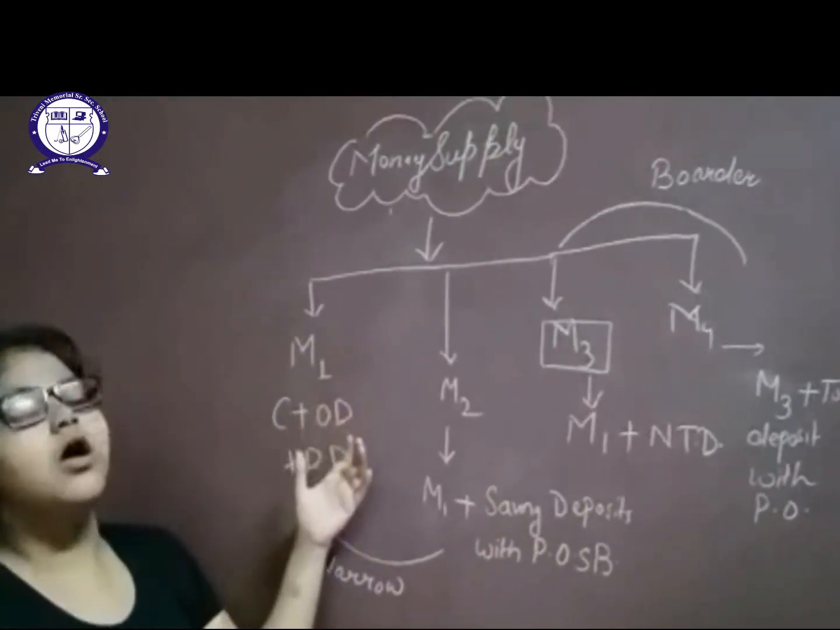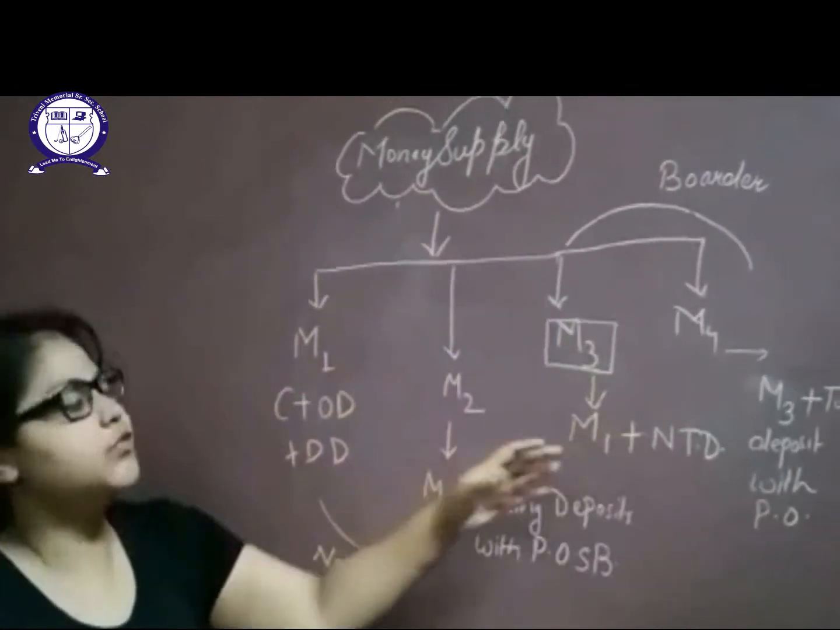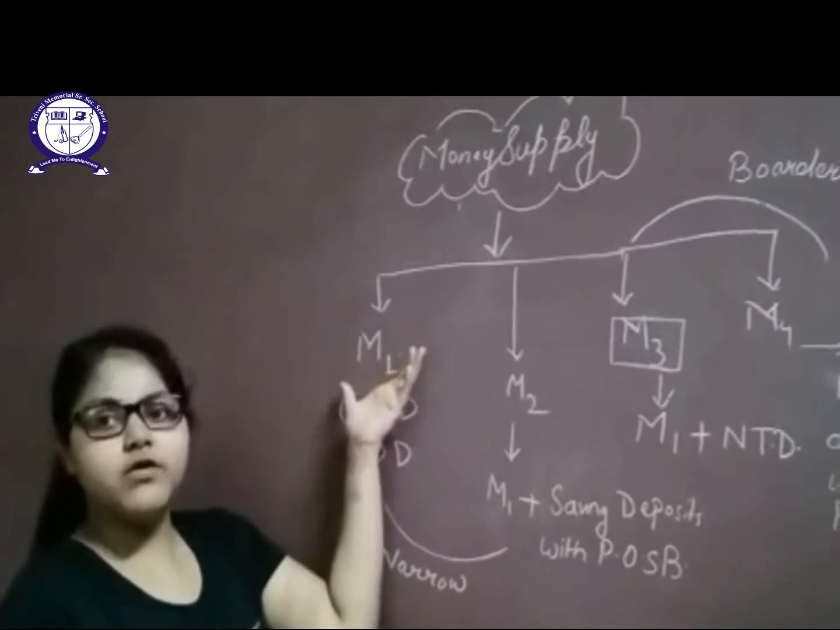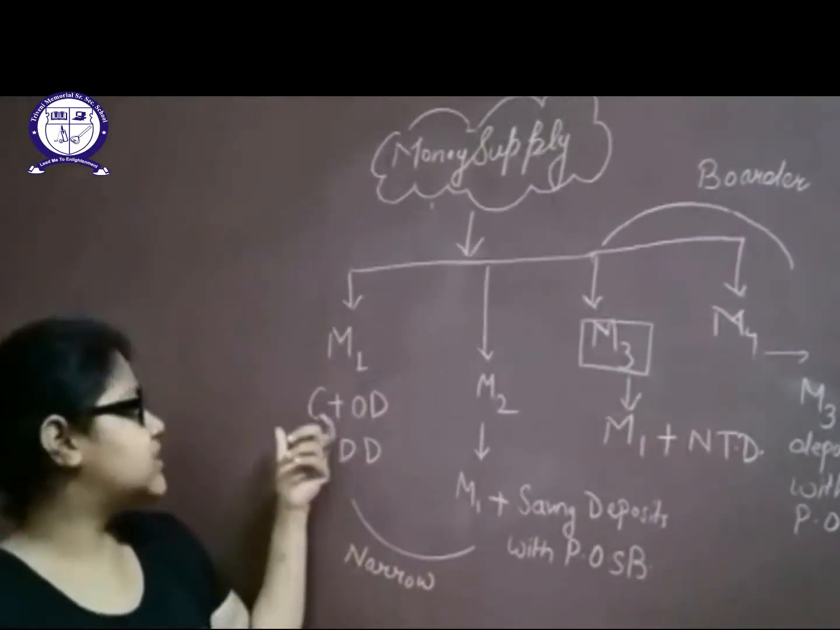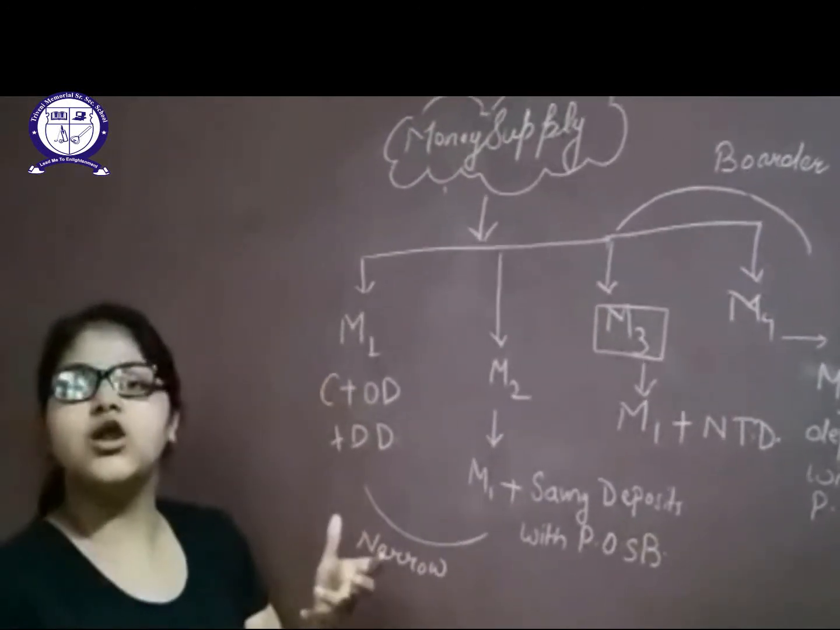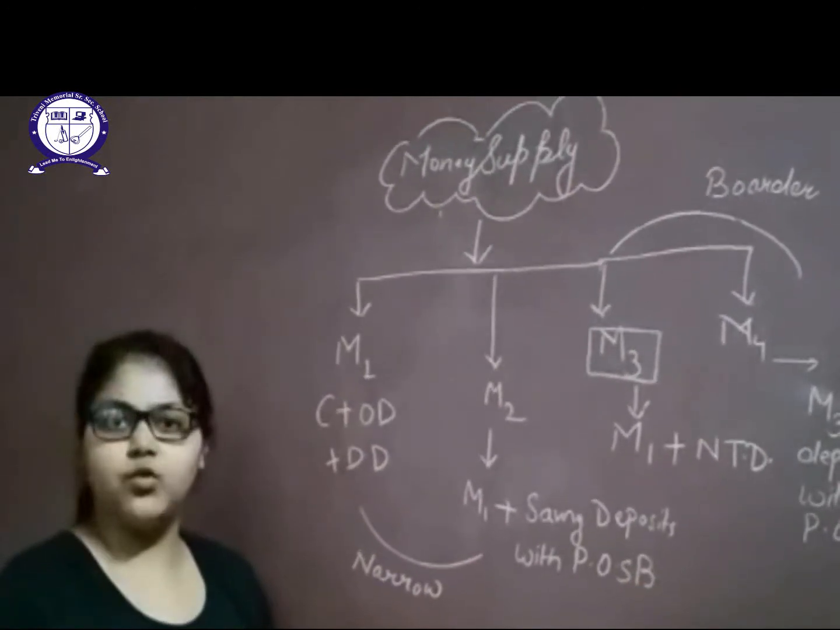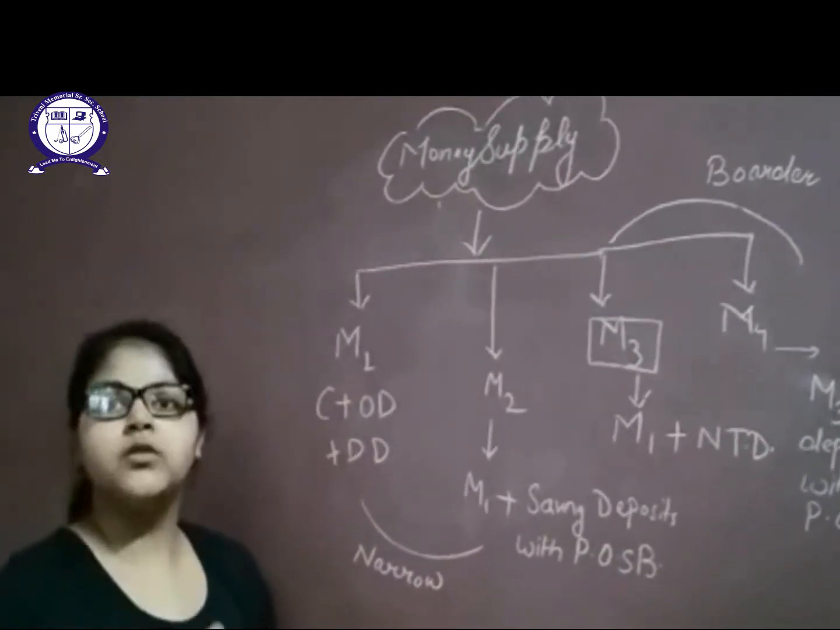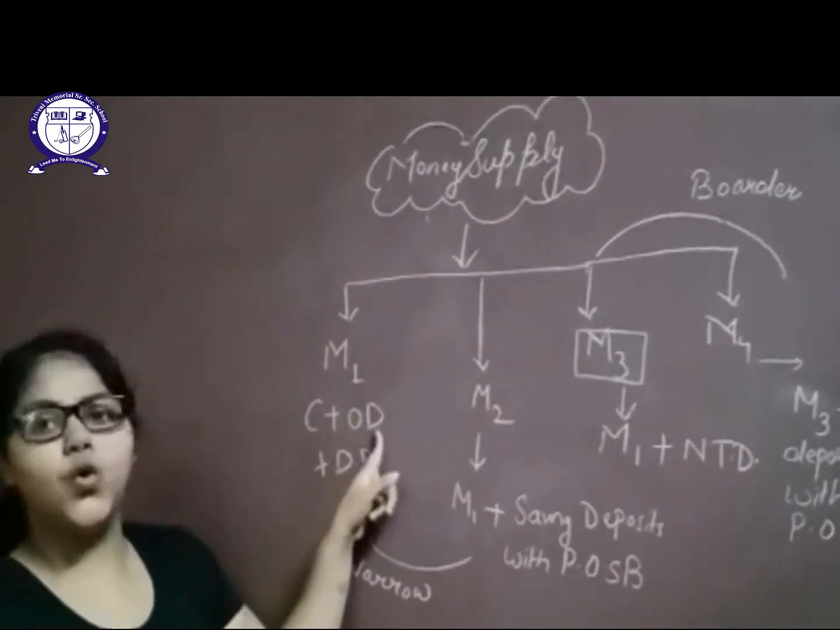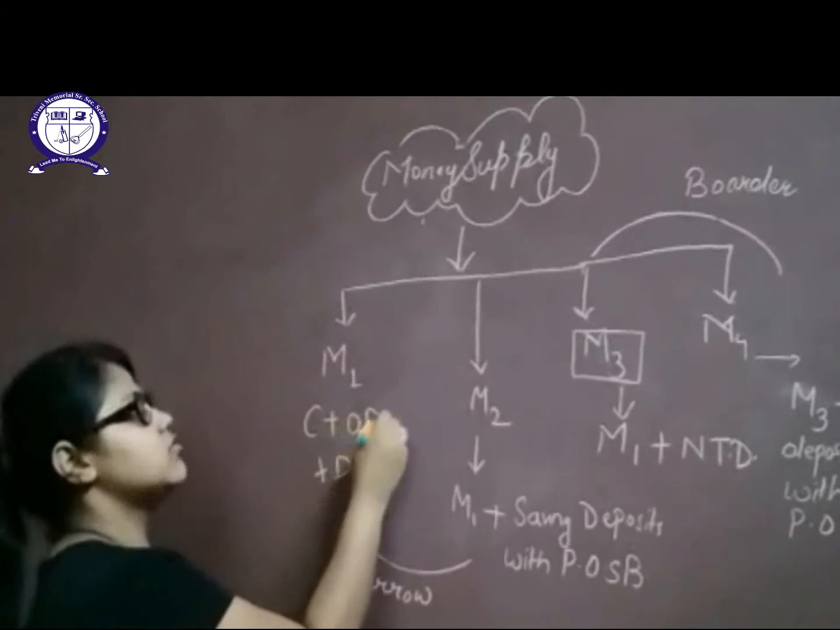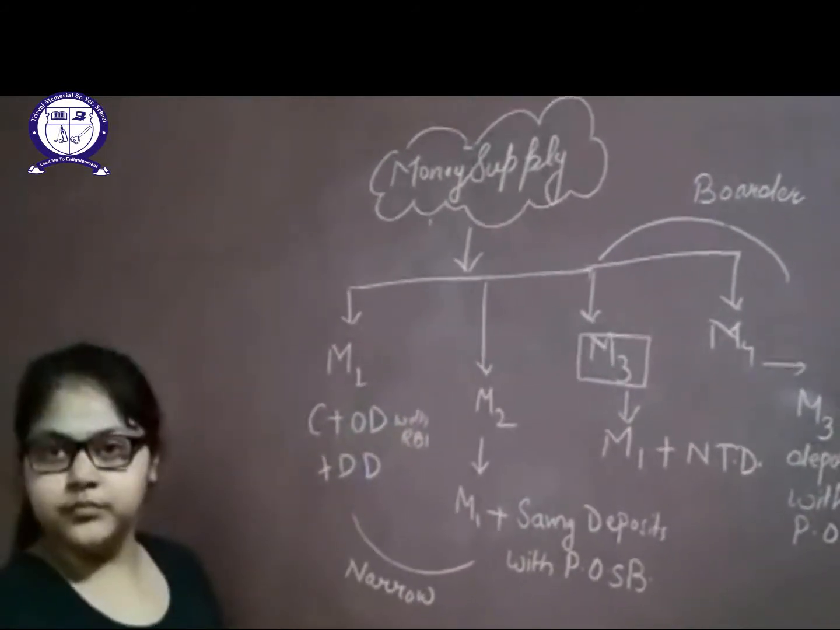So measures of supply, there are mainly four measures of supply. First one is M1. M1 means transaction money, that means the money which is in your pockets. C, currency and coins held by public. That means if you have cash or coins in your pocket right now, they are M1. Plus OD. OD means other deposit with RBI, Reserve Bank of India.